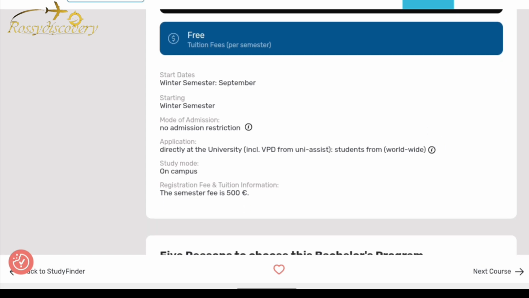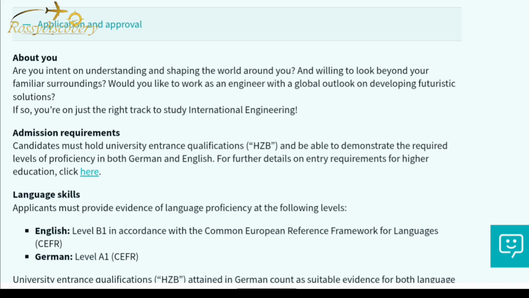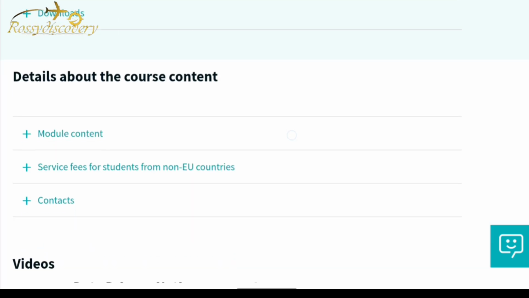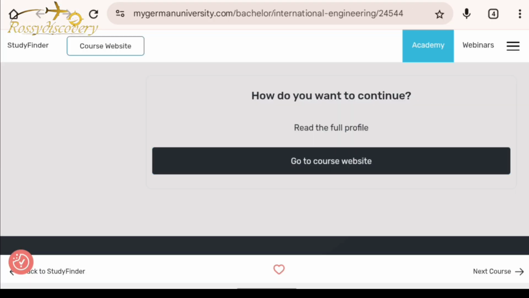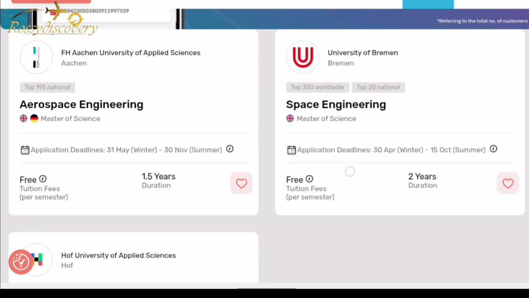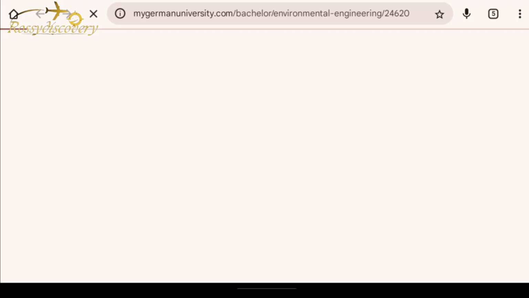That is amazing, guys. So no application, no admission restriction. Semester fee is €500. Remember the other one was €72, one was 200 and something euro. This is €500, which is compulsory. You can come here, look for the application requirements. Applicants must provide all this, so you can see. That is it. So take your time to exploit this website, guys. Same also to every other thing here.